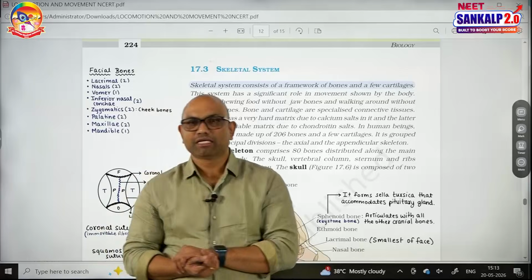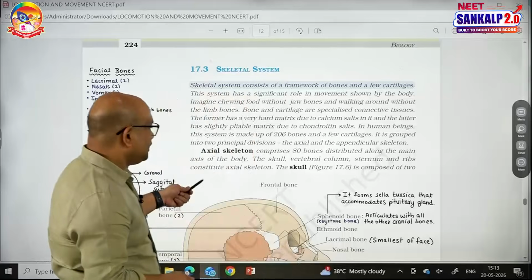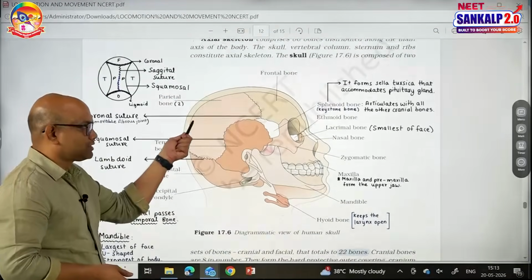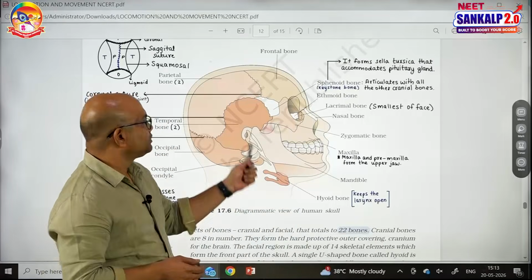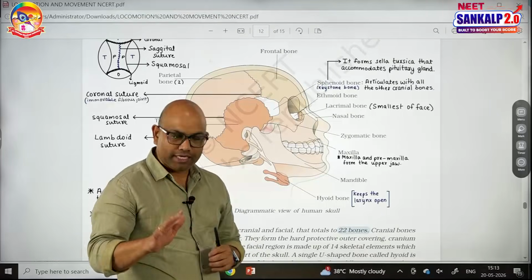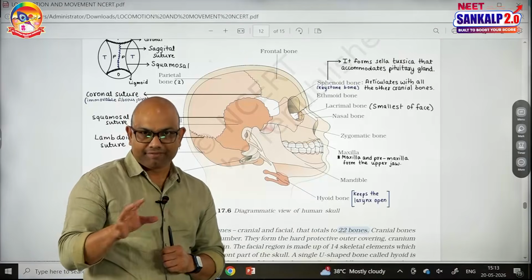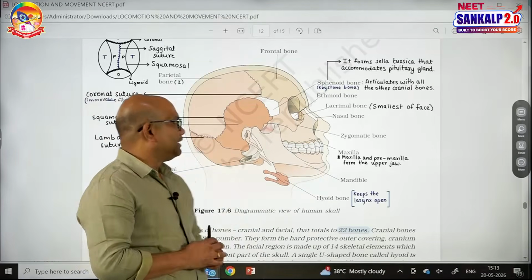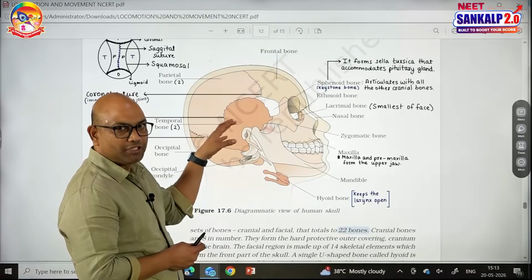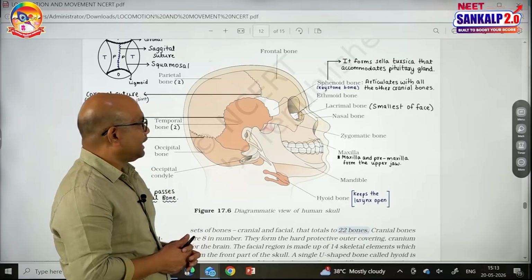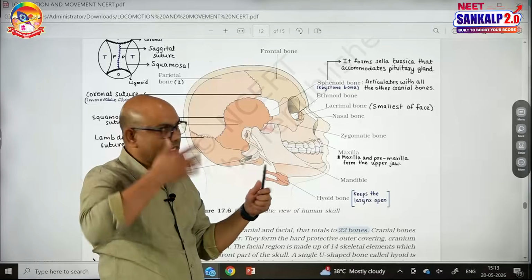Let us talk about the skeletal parts one by one, starting with the axial skeleton. The first part is the skull. The skull consists of two sets of bones, cranium and facial bones. Cranial bones are 8, facial bones are 14, 8 plus 14, 22. The number of bones in the skull is 22. When it comes to the cranial bones, listen carefully. The cranium is a bony box which protects the brain, and it is made up of 8 bones. The bone forming the forehead is known as the frontal bone.